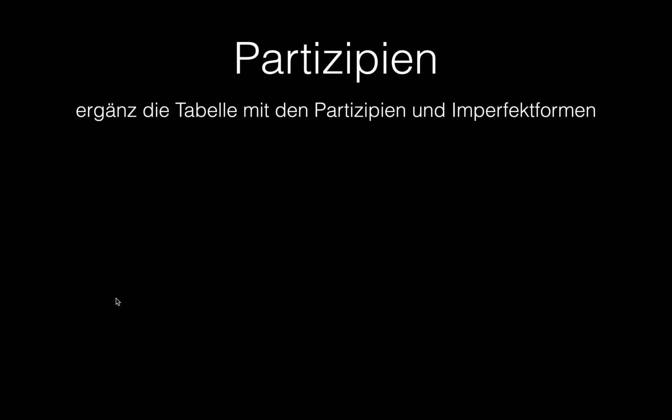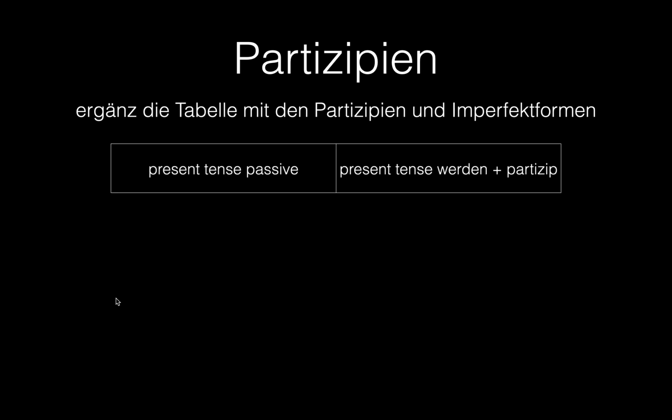The reason that I don't teach passive in German 2 or German 3 is because it uses werden, which you're used to using for the future tense, past participles, which you're used to using in the perfect tense, and can use the imperfect in the same sentence. So keeping those things separate in your head is going to be the important thing about remembering how to make a passive sentence. Look at these examples.